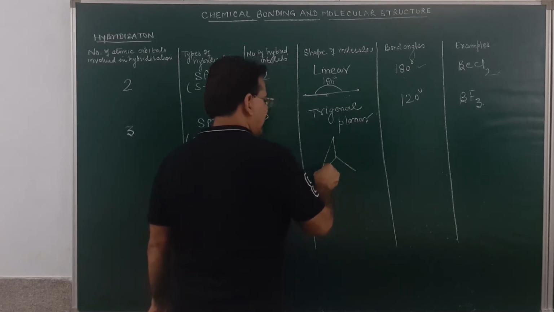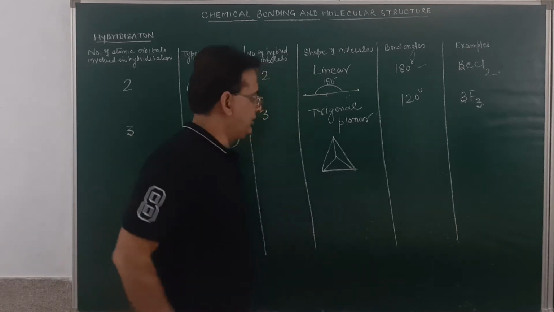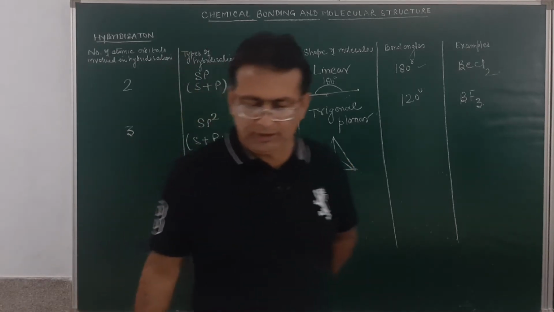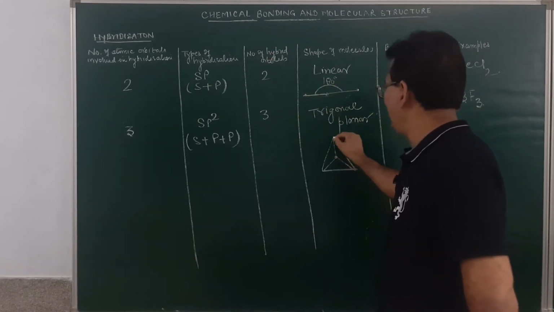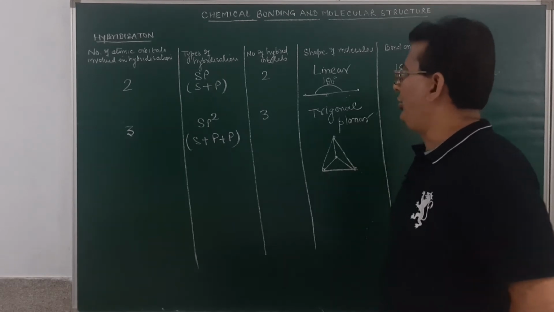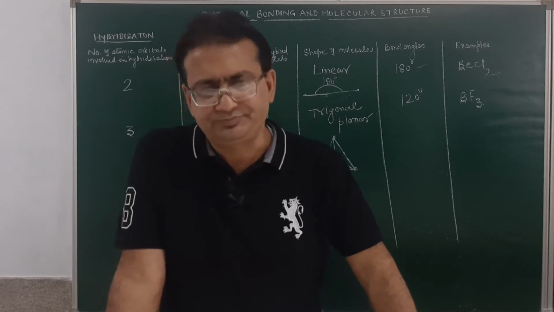You may see over here, this is a trigonal planar geometry. Is it clear or not, student, over here? So the molecule will acquire a geometry which will be a trigonal planar geometry. You may see over here. How many hybrid orbitals are there? There will be 3 hybrid orbitals.